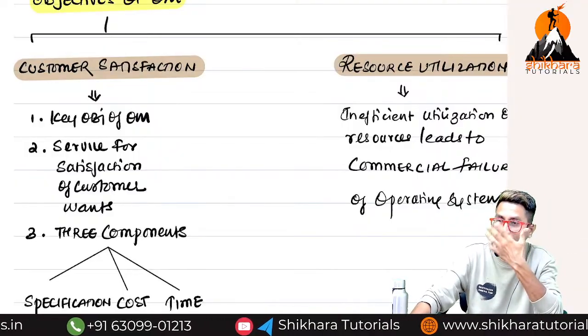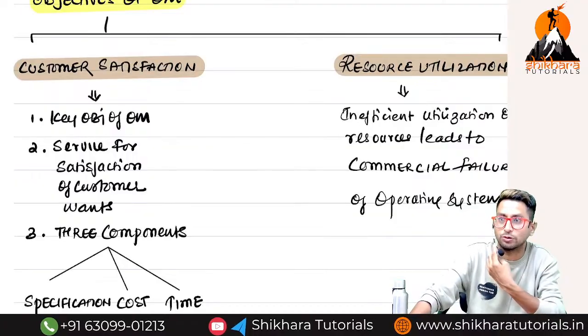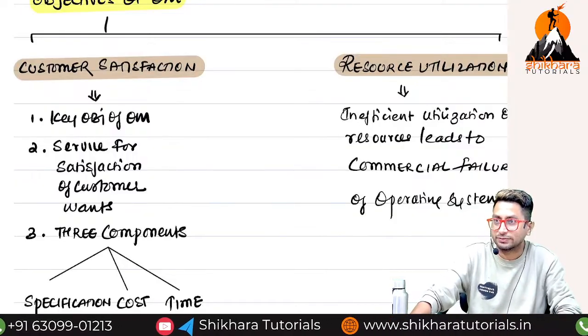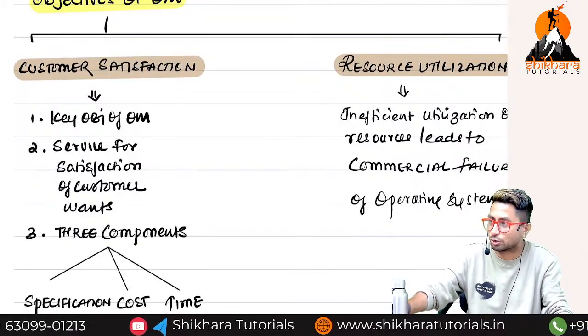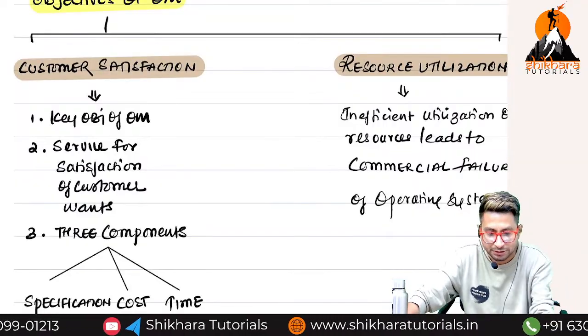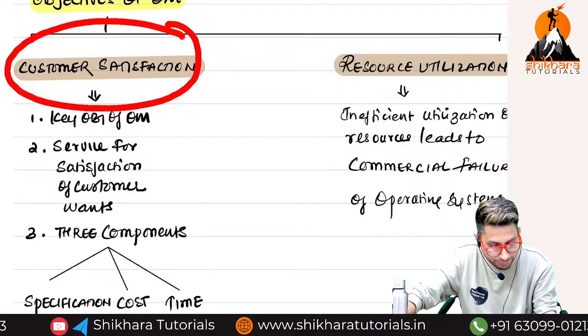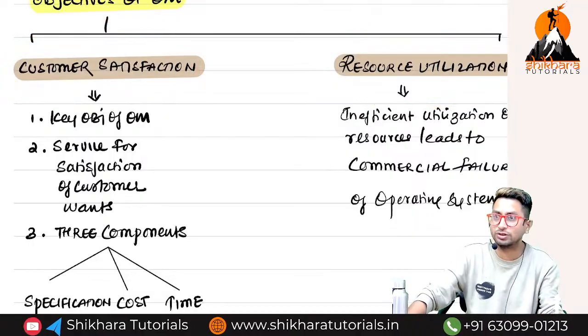Almost more than 40 units are there. Why should we follow all these concepts in my business? There are two reasons for that. If they ask you objectives, there are two reasons for following the concepts of operations management. What is the first one? Customer satisfaction. Second one, resource utilization.